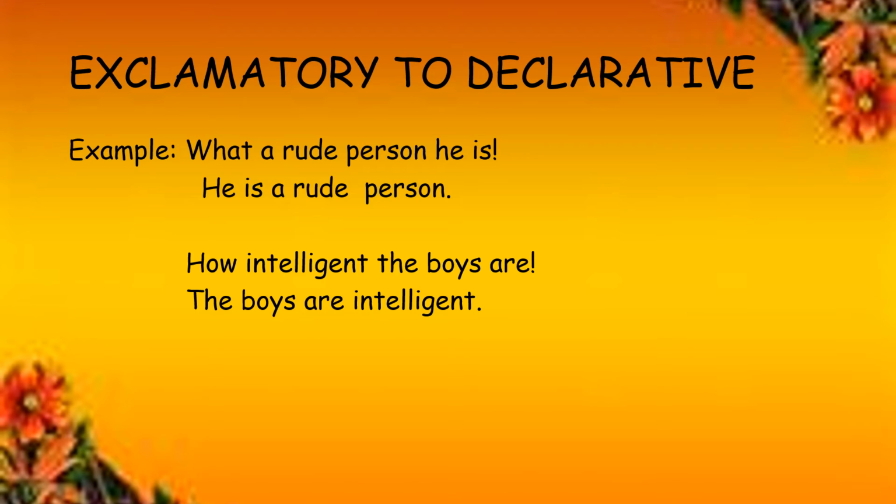The last one is exclamatory to declarative. So same way, what a rude person he is. What is used in exclamatory. So we remove the what and then we put the sentence in order. He is a rude person. Full stop. How intelligent the boys are. We remove how and then we put the words in order. The boys are intelligent.